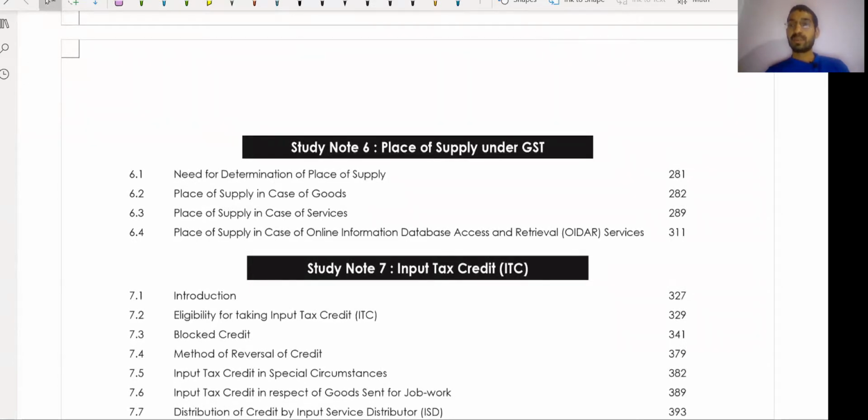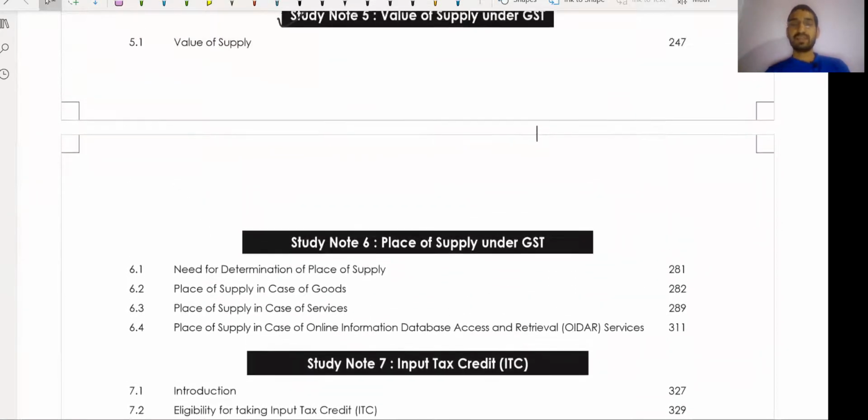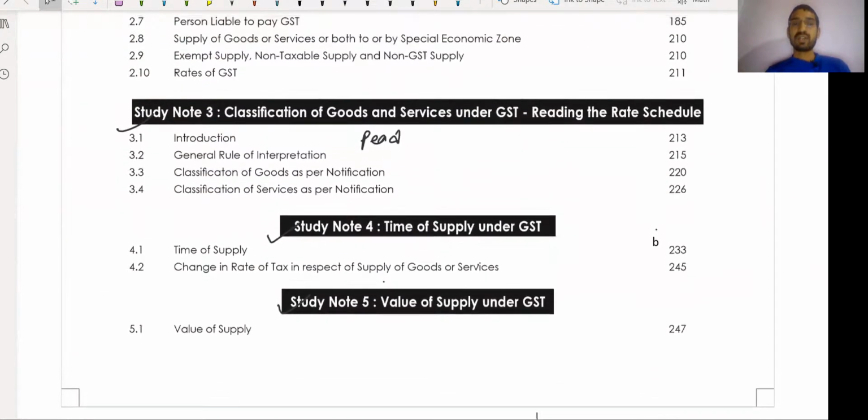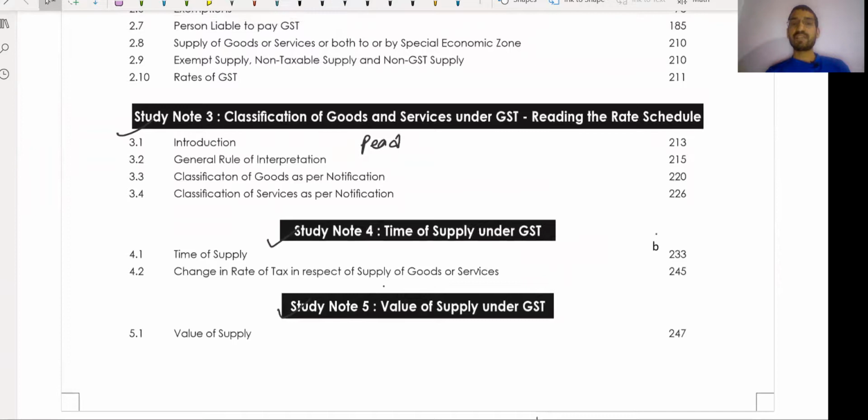Study Note 3 is Classification of Goods and Services under GST. Reading the rate schedule, you can read it, not that much important. But Time of Supply, Study Note 4, and Study Note 5, Value of Supply under GST, are important.